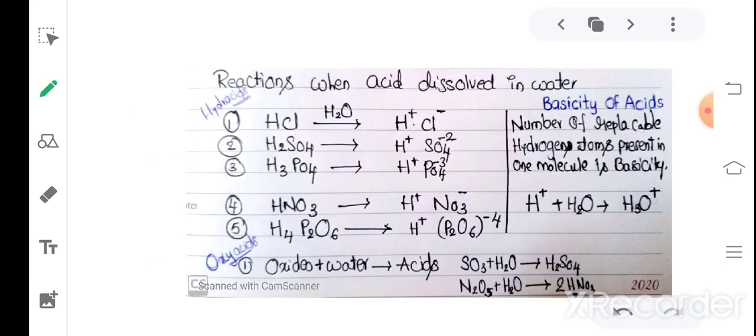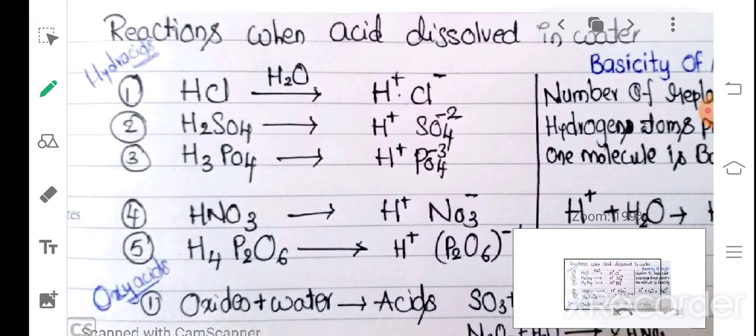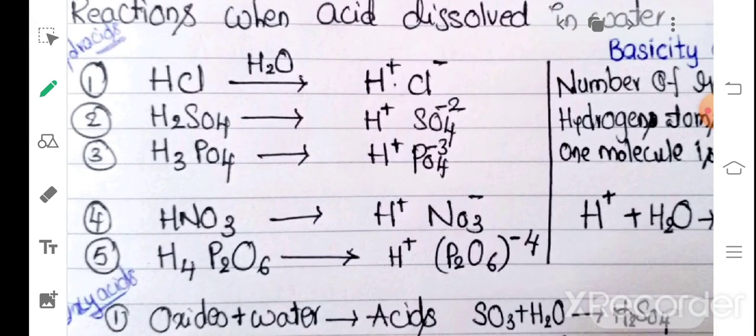Reactions when acid is dissolved in water. What changes take place? You should observe the reactions. HCl, hydrochloric acid, dissolved in water, dissociates into H plus and Cl minus ions. H2SO4 dissociates into H plus and SO4 minus 2 ions.